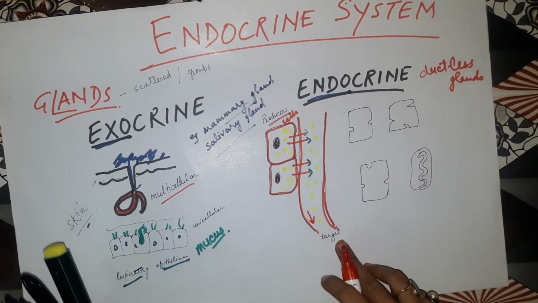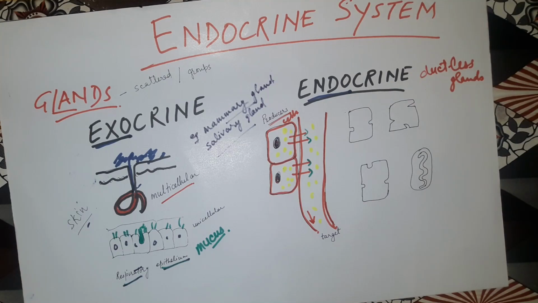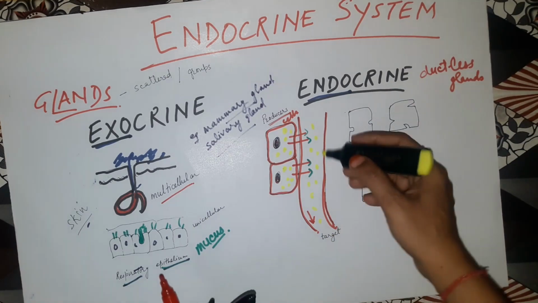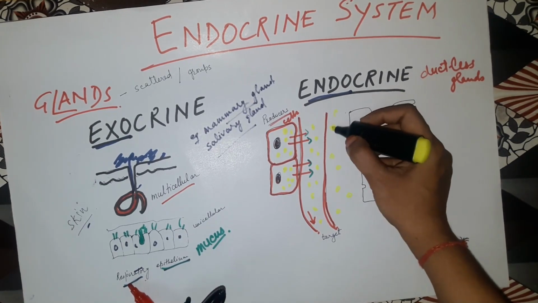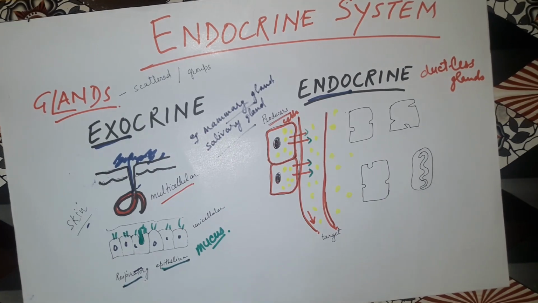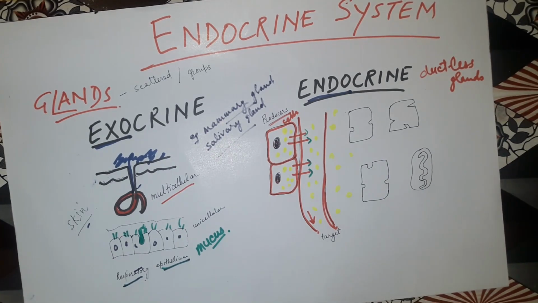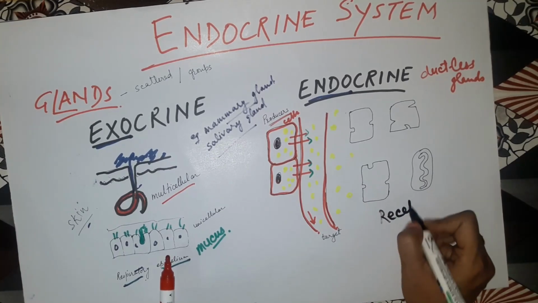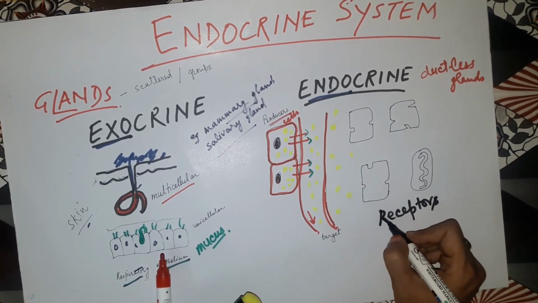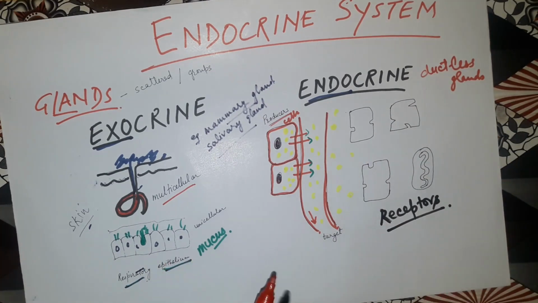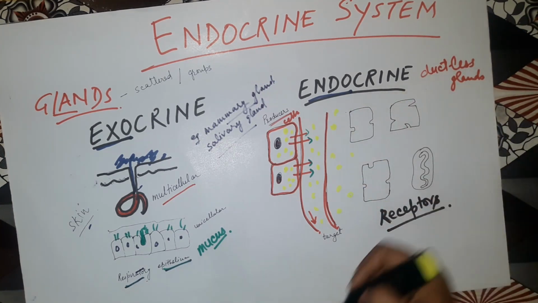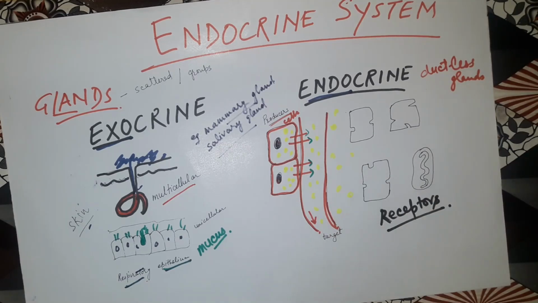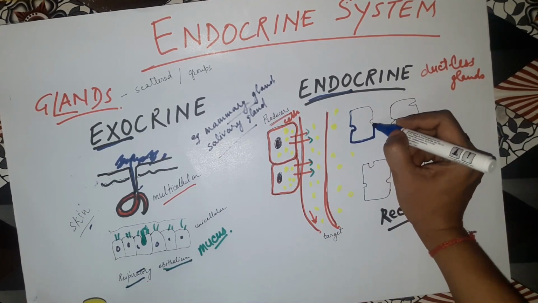As I have told you, they are mixed into the blood, and now the blood will carry them. When they are getting carried, there are target cells, and these cells are known as receptors. Basically they will be receiving. As the hormones are moving, there are so many receptor cells around them. You can see here the receptor cells, and they have this kind of structure.